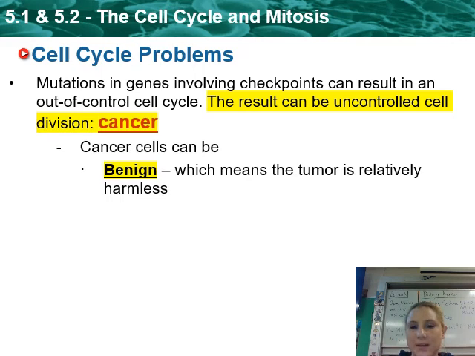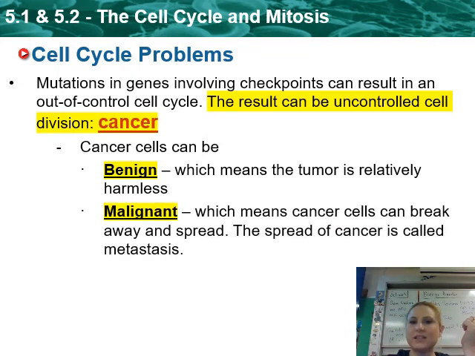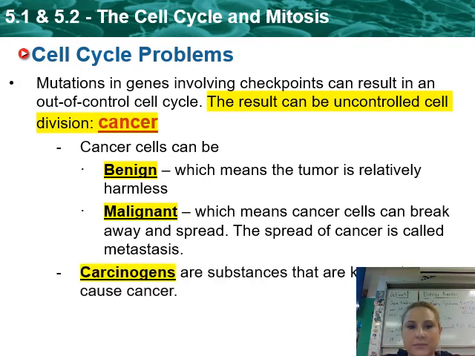Cancer cells can be benign, which means the tumor is relatively harmless, okay? The cells are just growing out of control, making a little bump, okay? So it's benign. Sometimes it can be malignant. Malignant is when the cancer cells can break away and spread to other parts of the body. And the spread of cancer is called metastasis.